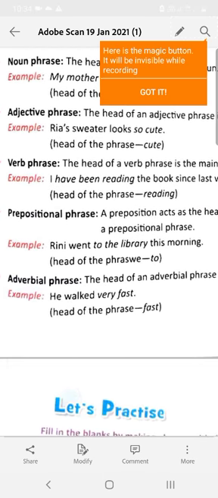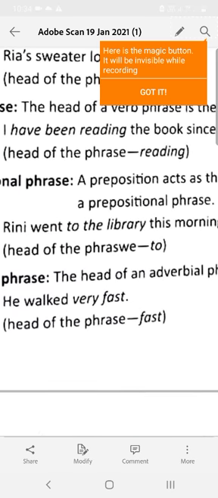Prepositional phrase, where the preposition is the main word or the head word. Rini went to the library this morning. Here, to the library is a phrase where the main word is to. It's a preposition of direction, to. So, to the library is a prepositional phrase.